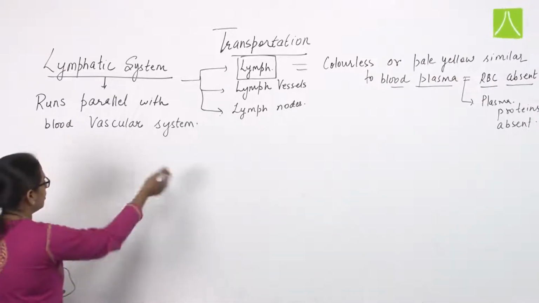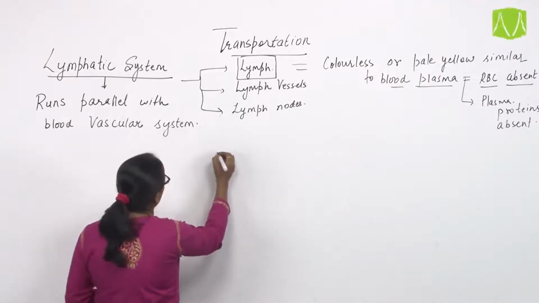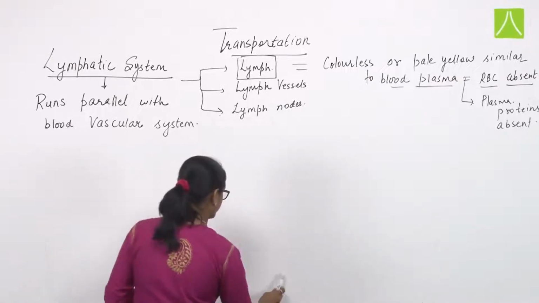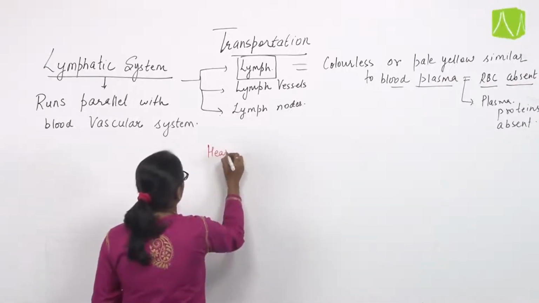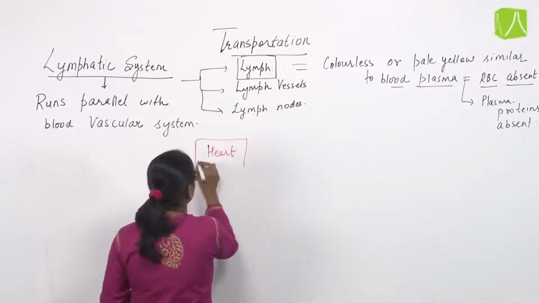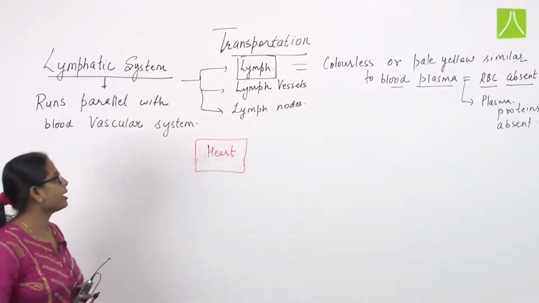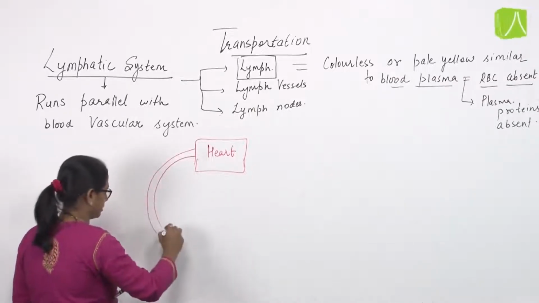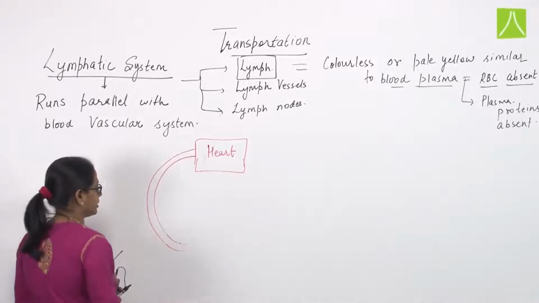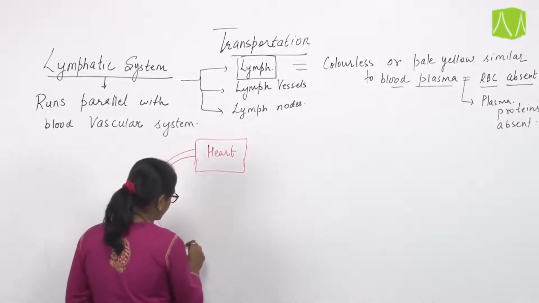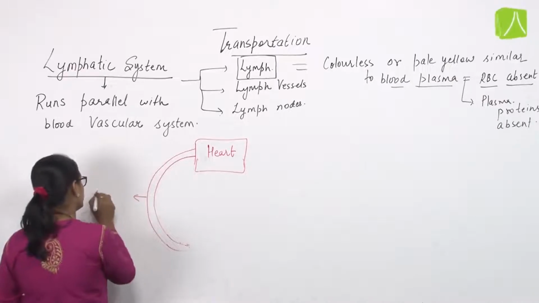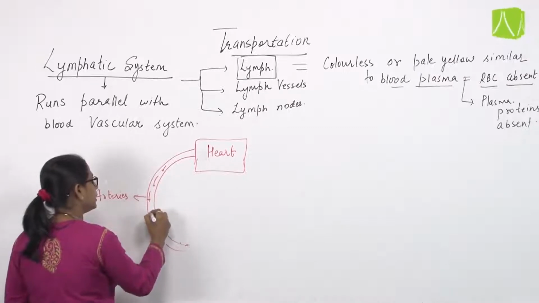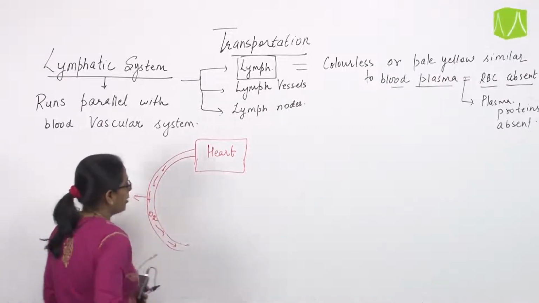Let's discuss. Now we all know about our heart. Through the heart different blood vessels are released, and these blood vessels are mainly arteries. Arteries carry oxygenated blood, and to where do they carry it?